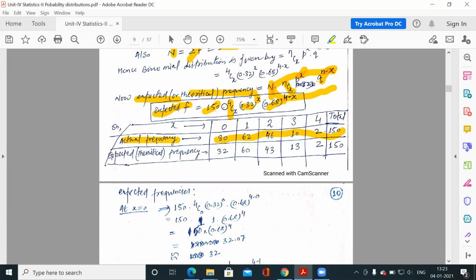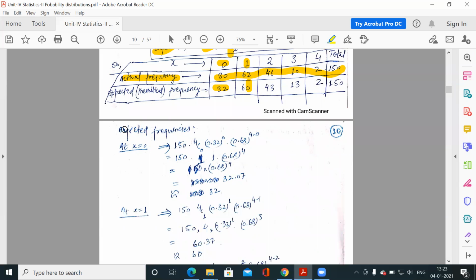Now when you substitute x as 0, 4C0, 0.32 to the power 0, 0.68 to the power 4 minus 0, into 150, you will get the expected frequency for x equal to 0. Similarly, when you substitute x as 1, 4C1, 0.32 to the power 1, 0.68 to the power 4 minus 1, and multiply this by 150, you will get 60.